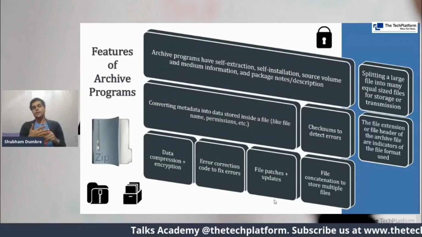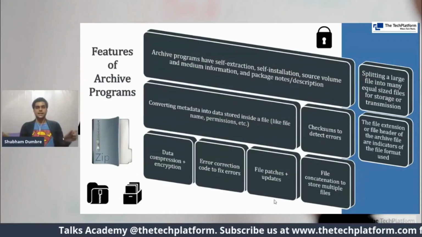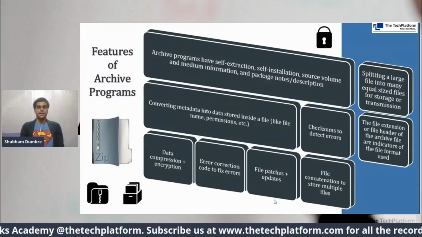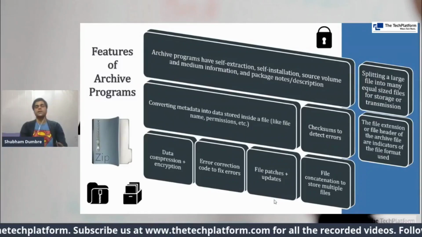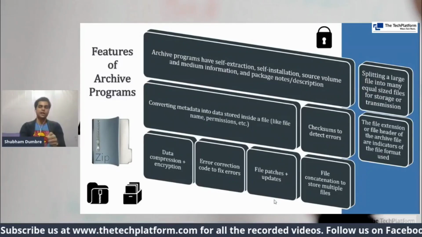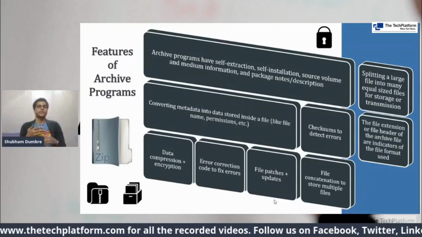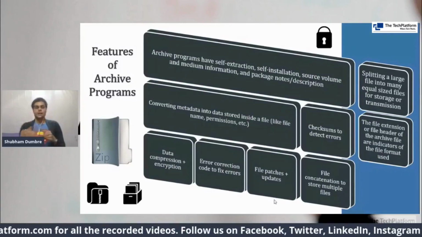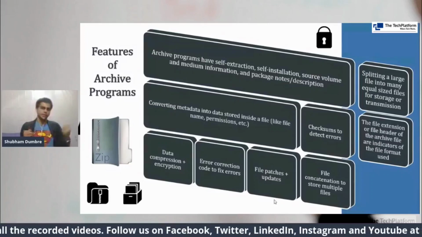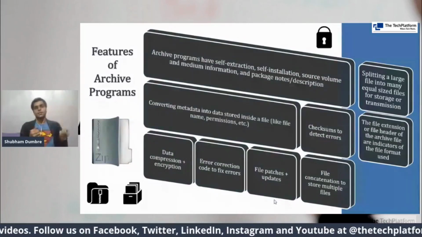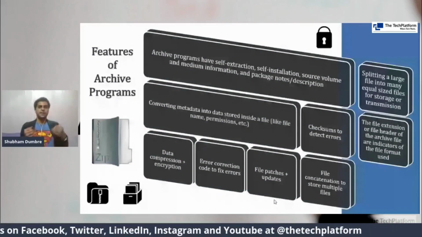The other two features are splitting a large file into equal size files, as I said, dividing into different packets, assigning them some value, and then combining it back and checking the value. If the values before and after match, then the file is correctly transmitted. And the file extension or the header archive indicates the file format used, as we discussed in the previous slide. If it is .7z, if it is .zip, if it is .rar.